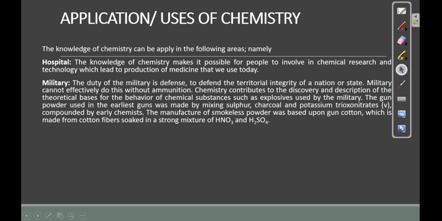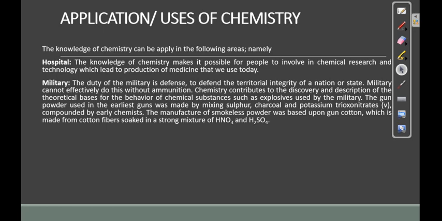Then also in the military, we have the manufacture of smokeless powder, which was based upon gun cotton, which is made from cotton fibers soaked in a strong mixture of nitric acid and sulfuric acid. Now, this chemistry is also applied in the military. Of course, we know that the work of the military is to protect the society, to protect the state, to protect lives and properties. And they cannot do this without ammunition.